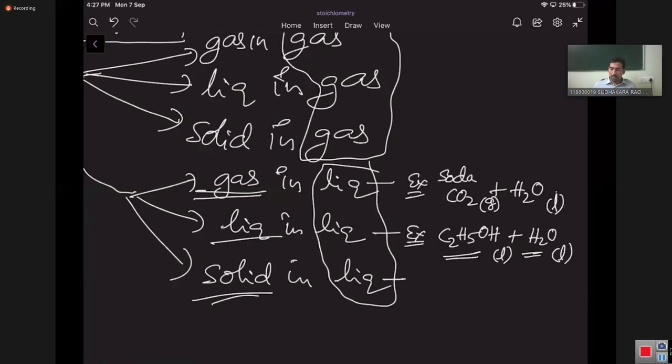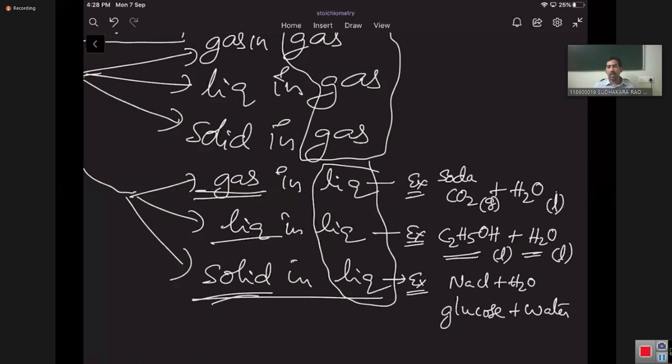Next, solid and liquid type solutions. For this we have plenty of examples: NaCl plus water, glucose plus water. Like so many examples, solids into water, solids into any liquid solvent, we can take it as solid in liquid type solutions. So similarly for the remaining, tell me.